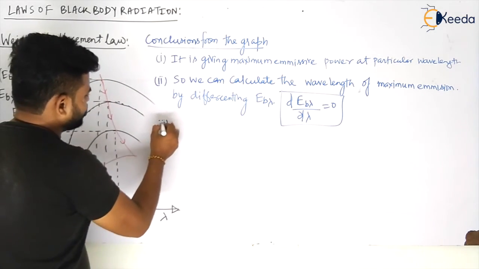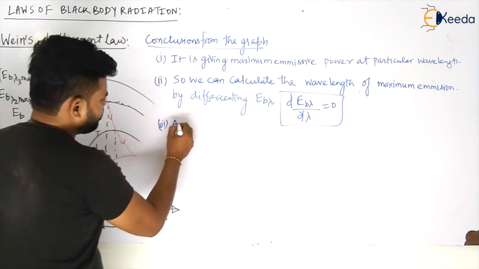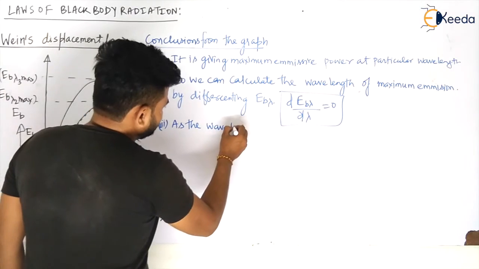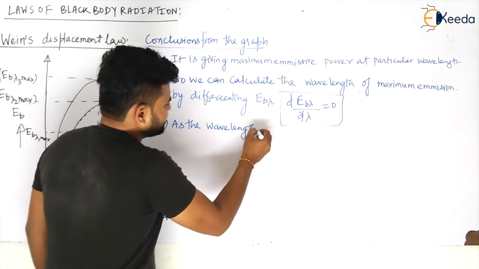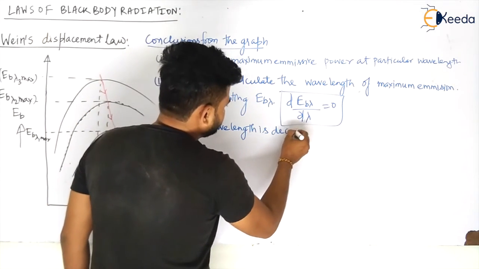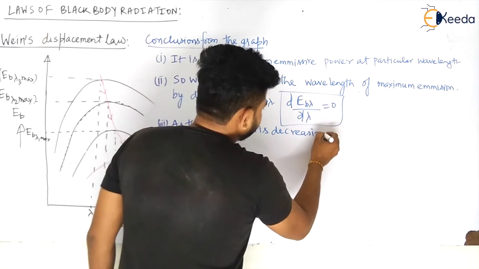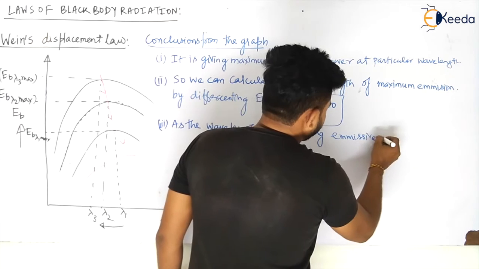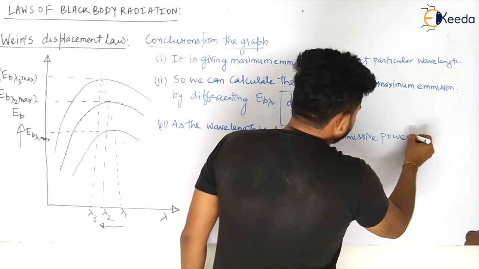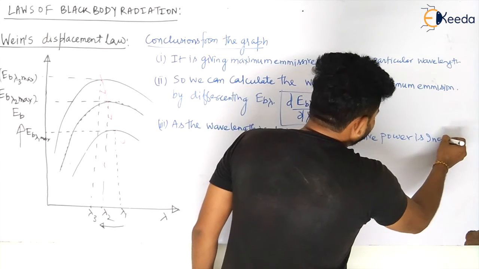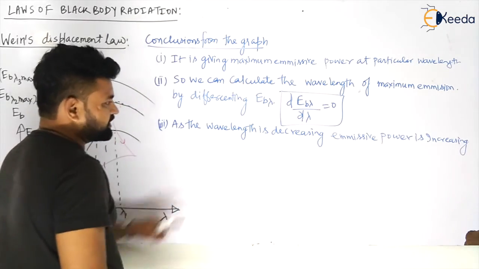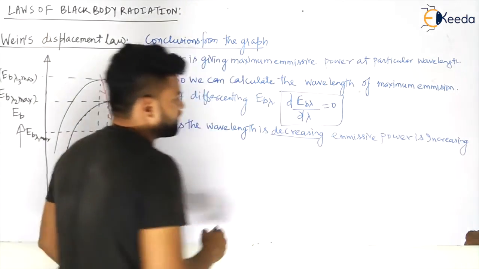Also, we can conclude that as the wavelength is decreasing, emissive power is increasing.